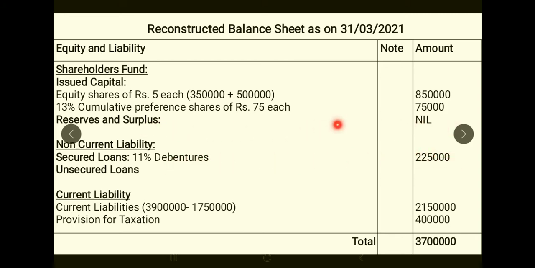There are no reserves and surplus. There is no capital reserve. There are no general reserves. Nothing is there. So reserves and surplus will be nil. And under secured loan you will write debentures 11% debentures of 2,25,000. Next you have current liabilities.